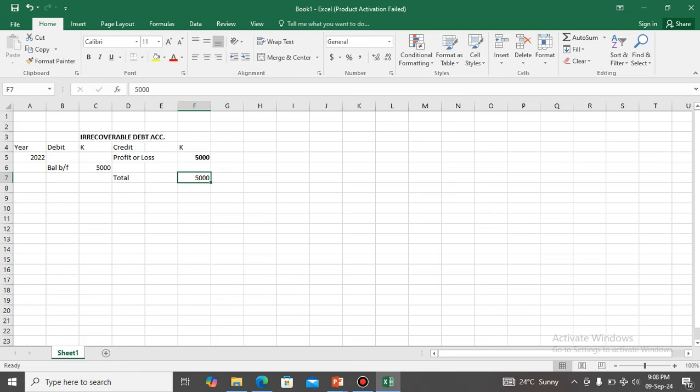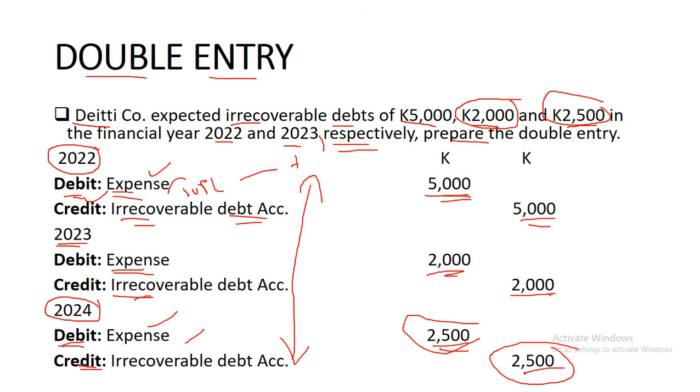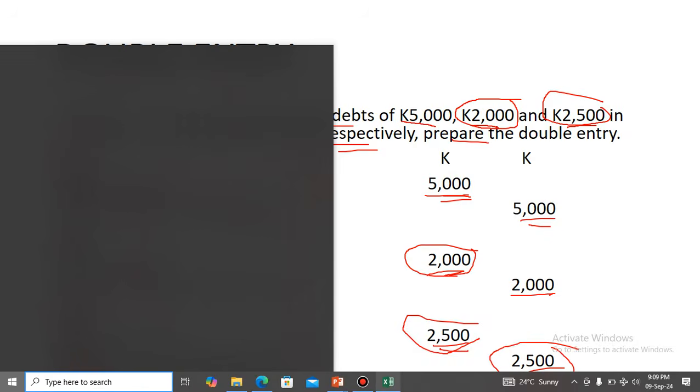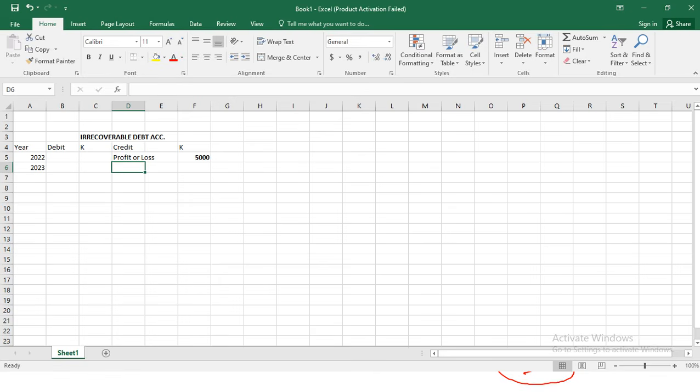So this is the normal way of doing things in the normal working environment. But in the exam, what you need to do is, so we've got 2022 here, then you put 2023. 2023, the debts increase, right? The irrecoverable debts in the following year were 2,000. So since the irrecoverable debts, you credit it, so you go to the irrecoverable debts again, you say profit or loss. I think that's 2,000. It ends there.